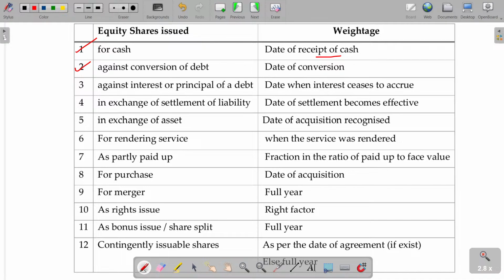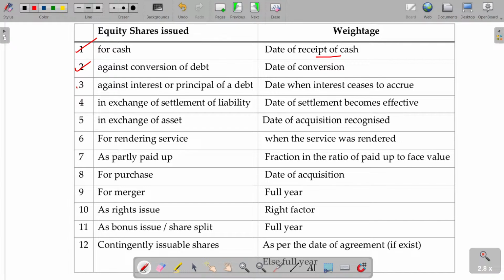Or I borrowed 1 lakh rupees, and that 1 lakh rupees is now converted, the borrowing is converted into equity shares. When the loan ceases in your balance sheet and is converted into shares, from that date you can apply the weightage. Okay, the conversion happened on 1st October. So from 1st October to 31st March, you can have that weightage.